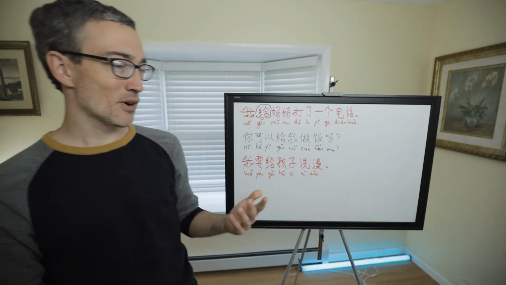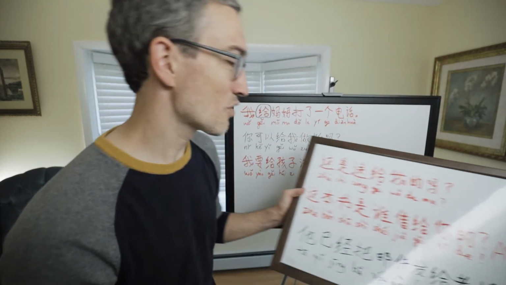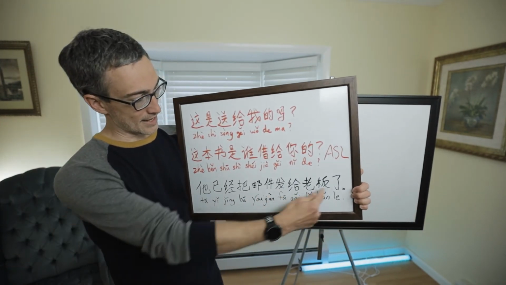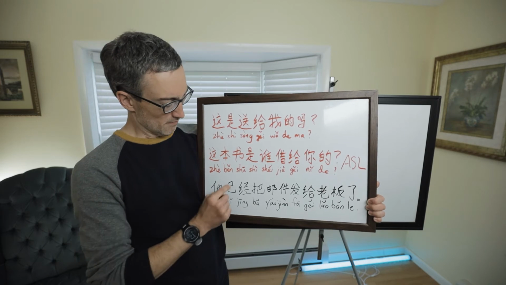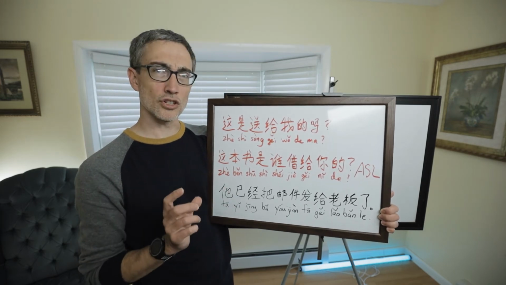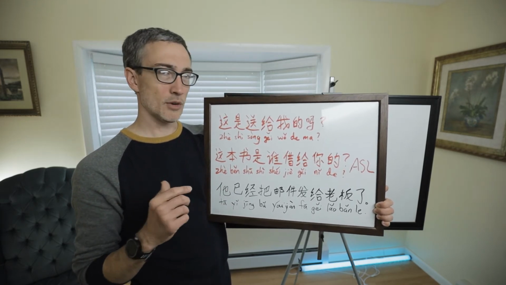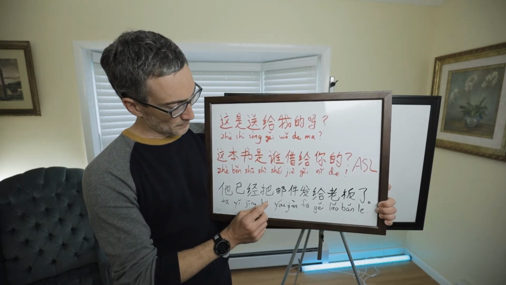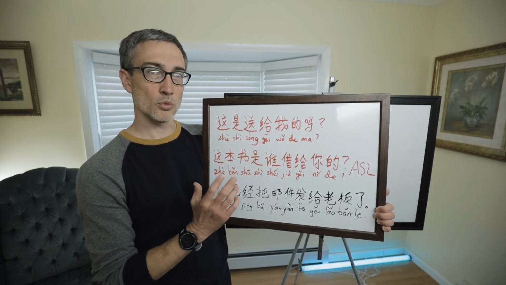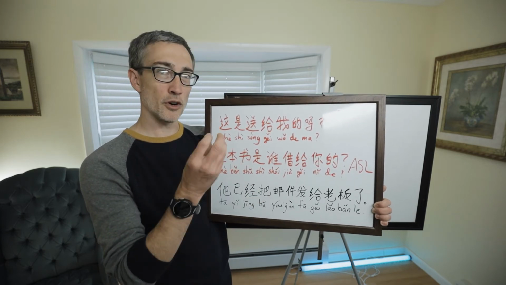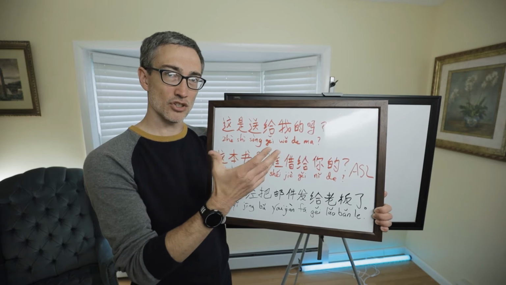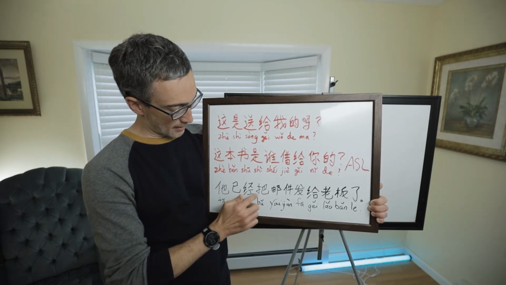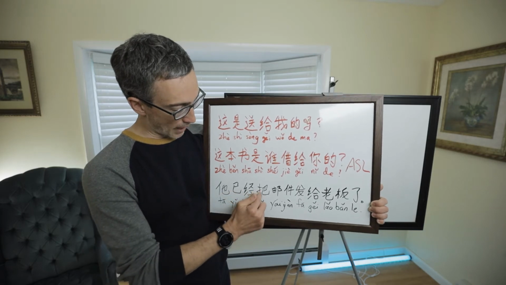And then I want to point out one more thing, which it's okay if you don't fully get this yet. I'll show you here in this last black sentence. There is a structure called the 把 structure that we go over in detail early on in HSK 3. But I'll mention it briefly here because it works well with this verb plus 给 structure where the 给 comes after the verb. So it's 他已经把.